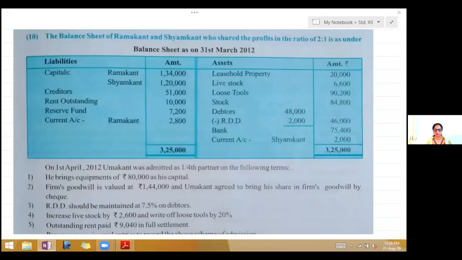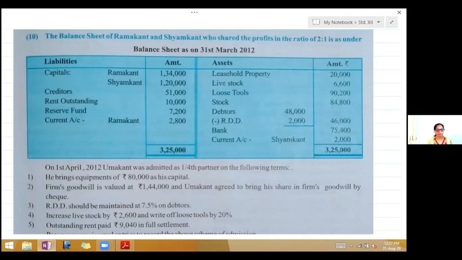The balance sheet of Ramakant and Shamakant, who shared the profits in the ratio of 2:1, is as under. Balance sheet, on the liability side, you have the capitals of the two partners, creditors, rent outstanding, reserve fund, and current account of Ramakant. On the asset side, it is leasehold property, livestock, loose tools, stock, debtors less RDD, bank, and current account of Shamakant.